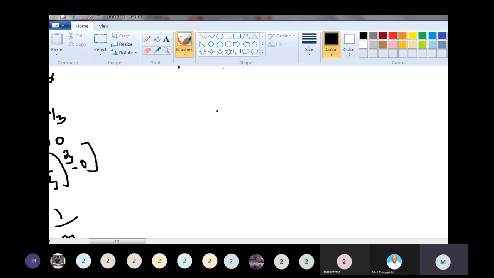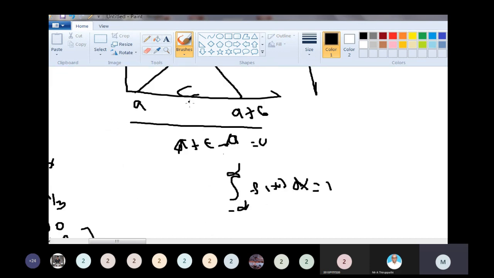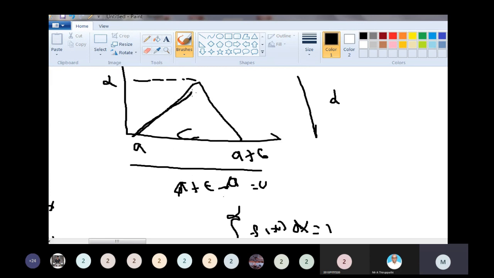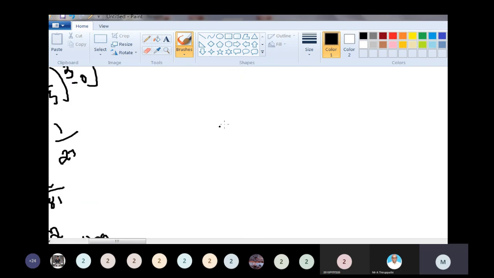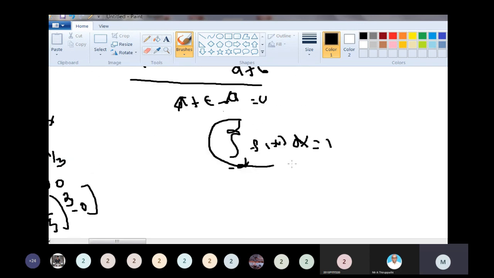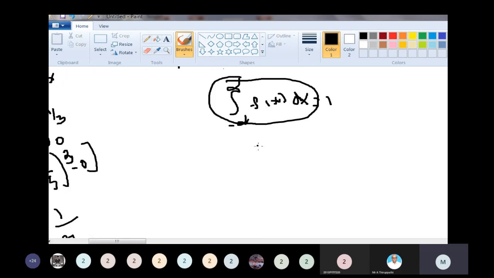It is a continuous random variable. You know that for a probability density function, the area under the curve, the integral over minus infinity to plus infinity of f of x dx, is equal to 1. Now this is nothing but a triangle. What is the area of the triangle? Half into base into height.